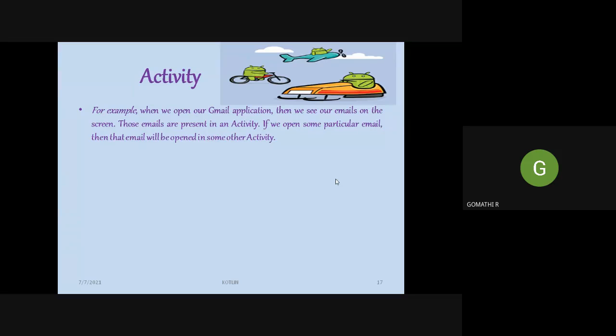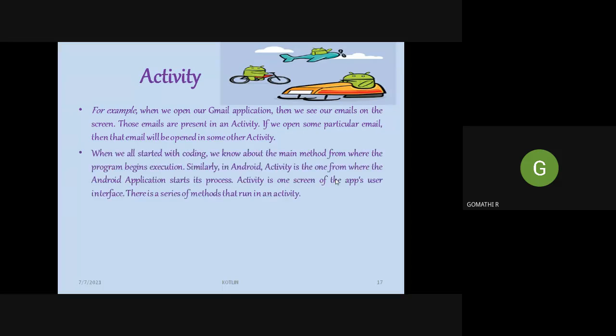I have given an example for you here, the Gmail application. When you click your Gmail app on your mobile, what you are going to see initially is your emails listed on the screen. That is one activity, the initial activity. When you click a particular mail, it will be opened in another screen.